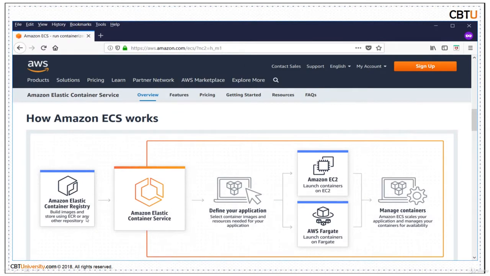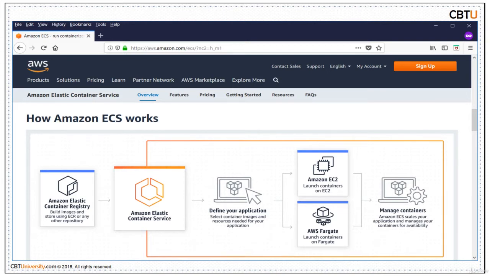Build images and store them using ECR or any other repository. This is Amazon ECS. Define your application and select suitable container images and resources needed for your application. The Amazon ECS launch type determines the type of infrastructure on which your tasks and services will be hosted. There are two launch types.